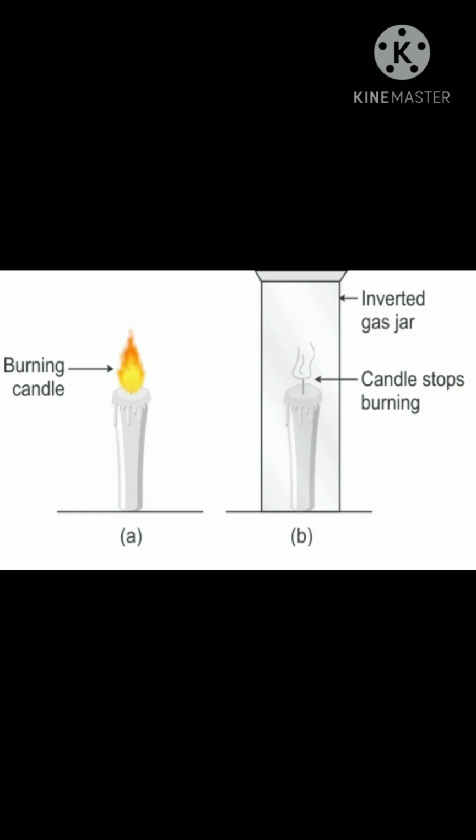This shows that air is necessary for a candle to burn. Without air nothing can burn.